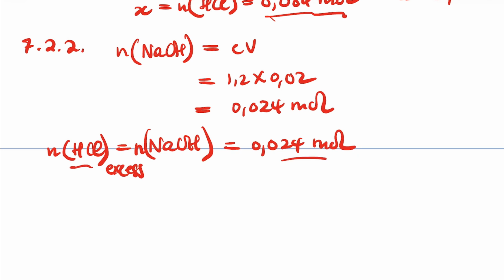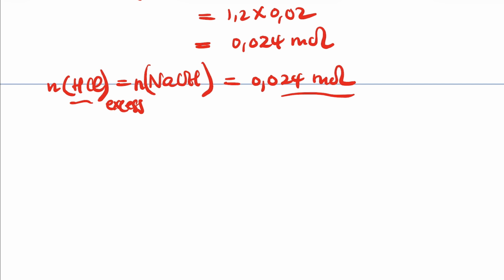So this is the excess of the hydrochloric acid. So if we want the initial HCl, now initial, so what do we do?